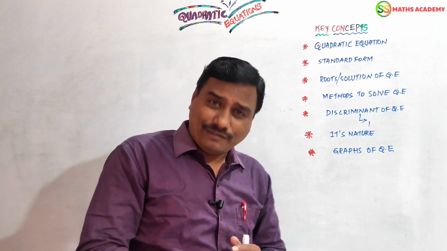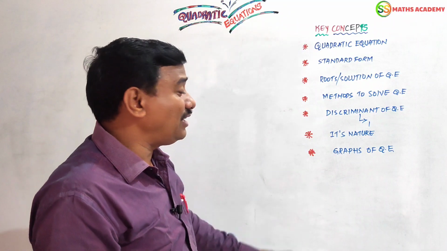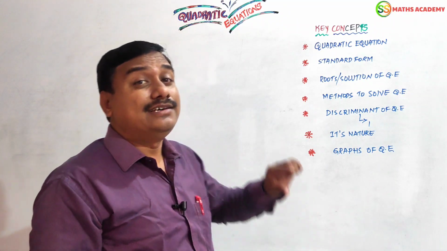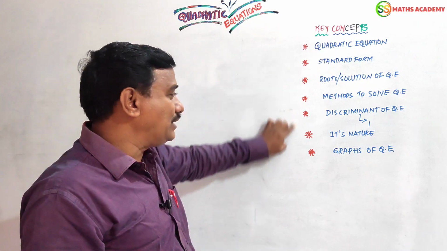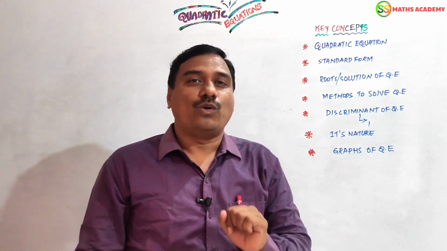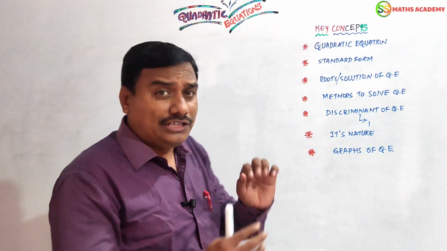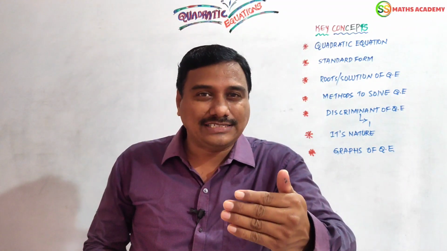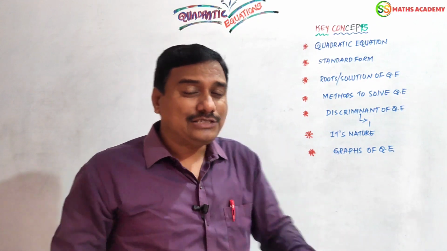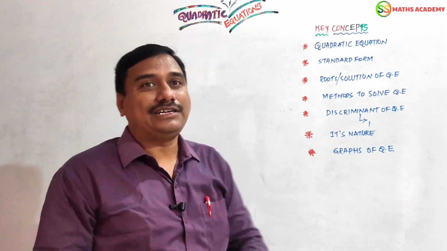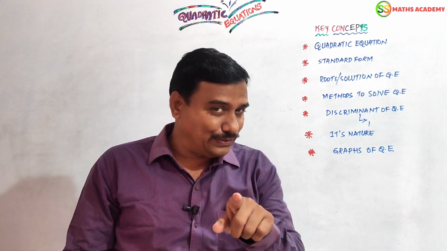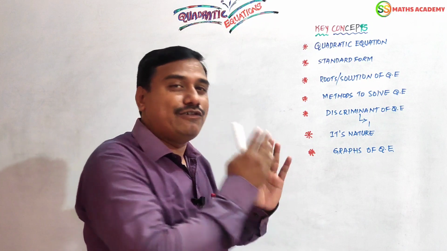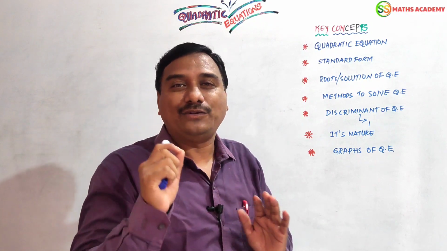Friends, the topic is quadratic equation. Before that we have to go through some mind mapping points, learning outcomes and key concepts. I have written some key concepts here. In this chapter, which we are going to discuss exercise-wise and problem-wise, these seven important topics will be useful for you. So just for 2 minutes we will concentrate on these topics, then we will go for exercise 5.1.